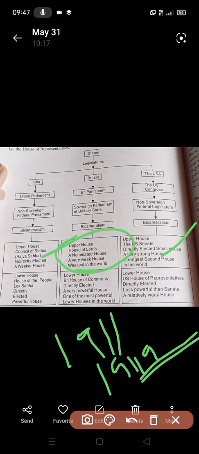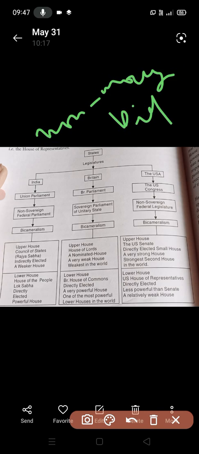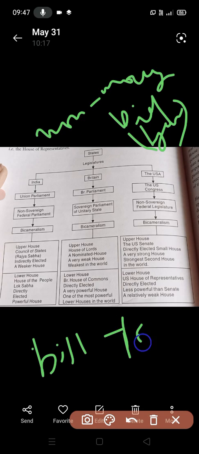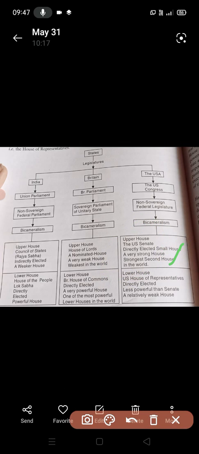That makes it the weakest house in the world. The House of Lords can delay a non-money bill for a year. As against this, the Senate enjoys vast and effective lawmaking powers. Any ordinary bill can be initiated in it, but no bill can convert into law unless it receives confirmation by both houses. In the case of the US, the joint conference committee, as we know, favors the Senate only. So the Senate is a bit more powerful.